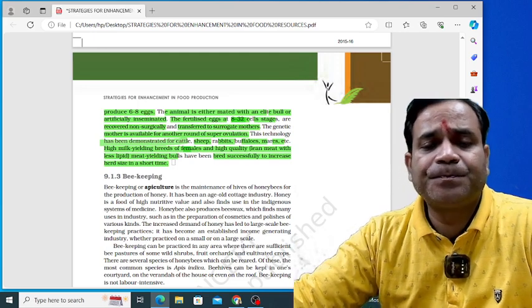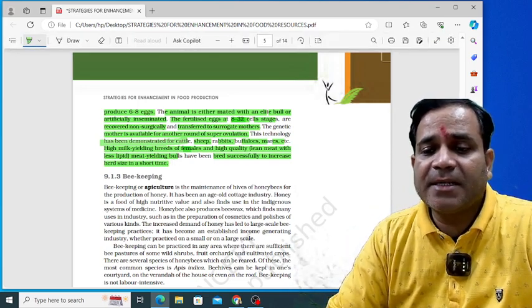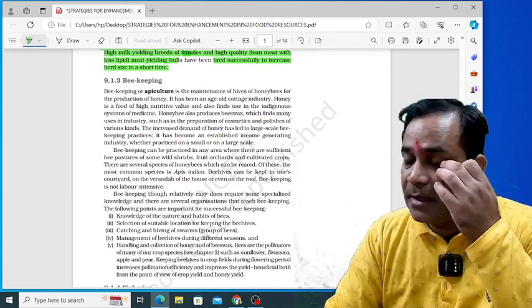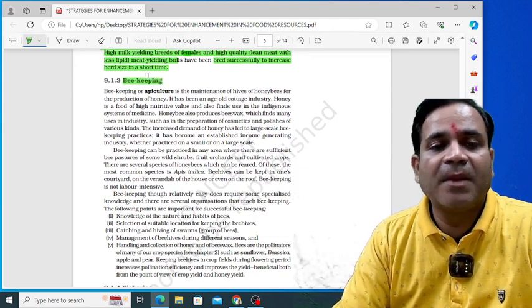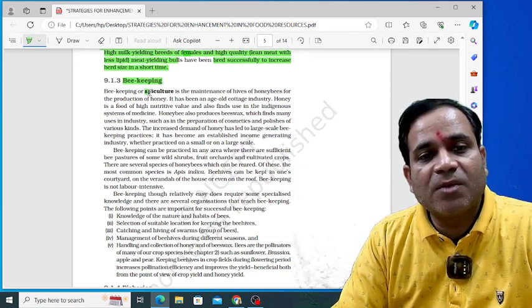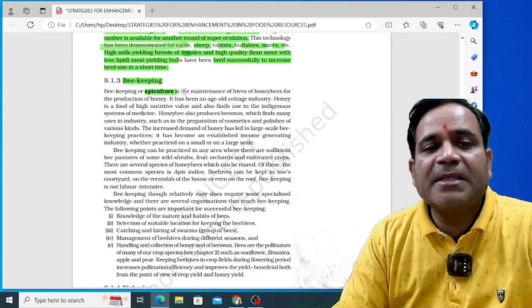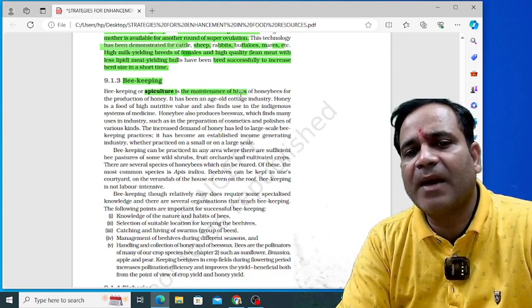Now see what I'm going to do here. The next thing that is important to understand is beekeeping, my dear. So when I say the term beekeeping, it means what? We all know that rearing of bees is known as apiculture. Correct? So apiculture is the maintenance of hives, my dear.